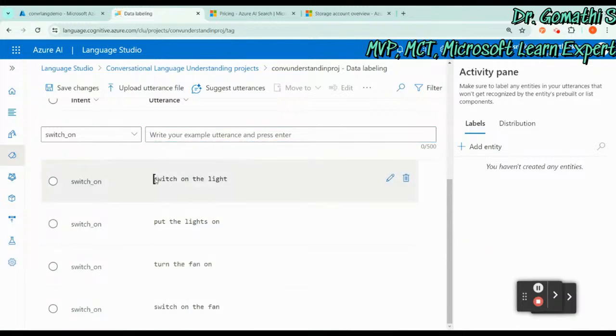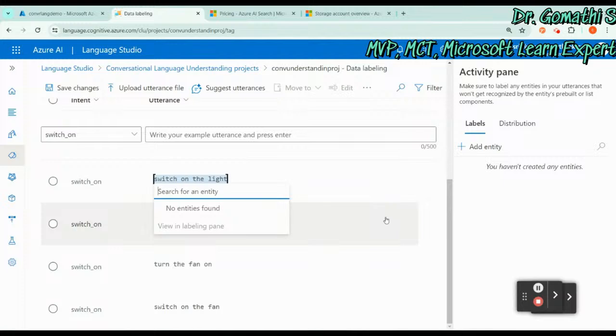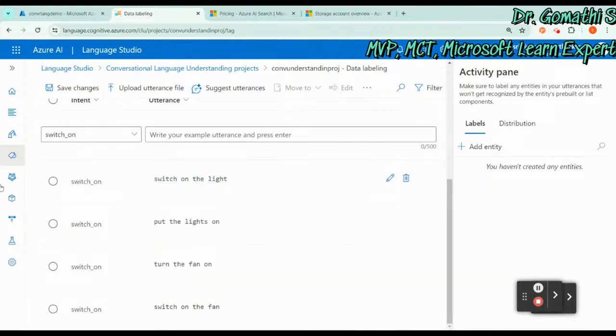So you can just make it one utterance. This is what switch, and this is another utterance. So switch light, switch on the light, all these things. And for this you can add an entity. After you label all these things for training, you can find the right side, you can add the entities here.